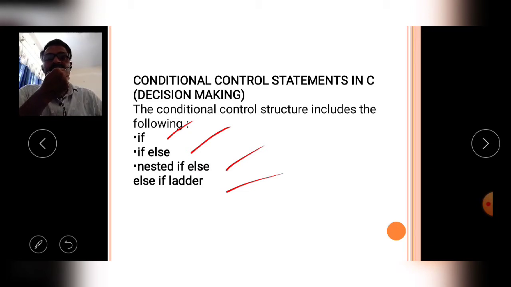First one is the if condition, second one is the if else condition, third one is the nested if else condition, and the fourth one is the else if ladder. Now we will discuss these four decision making statements in today's class.